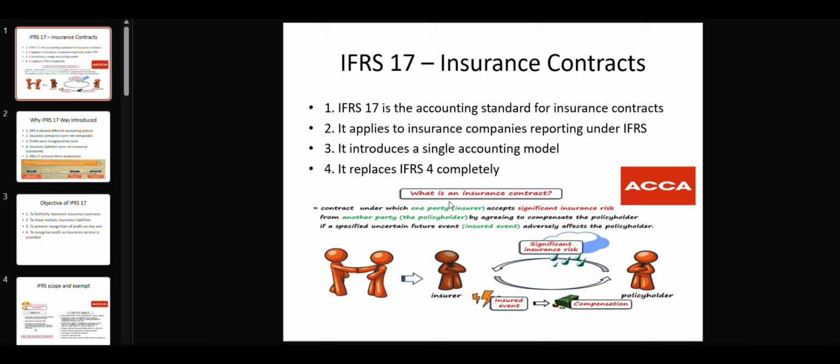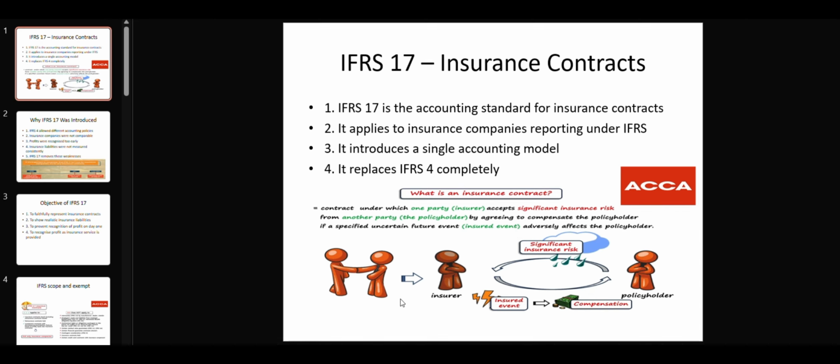Let's try to understand what an insurance contract is. It is a contract under which one party, the insurer, accepts significant insurance risk from another party, the policyholder, by agreeing to compensate the policyholder if a specified uncertain future event, the insured event, adversely affects the policyholder.